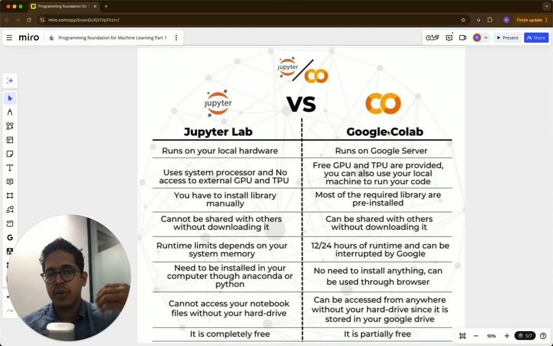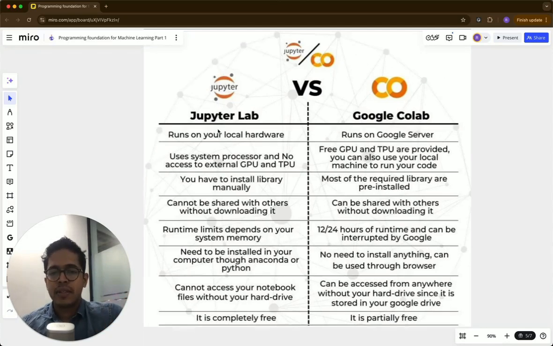If you have a Google account, you can easily start coding right away. You don't have to install things on your computer. It's used directly in the browser. Whereas in Jupyter Lab, you have to install libraries. It may not be present on your computer. You have to first download Jupyter Lab. You have to install it.